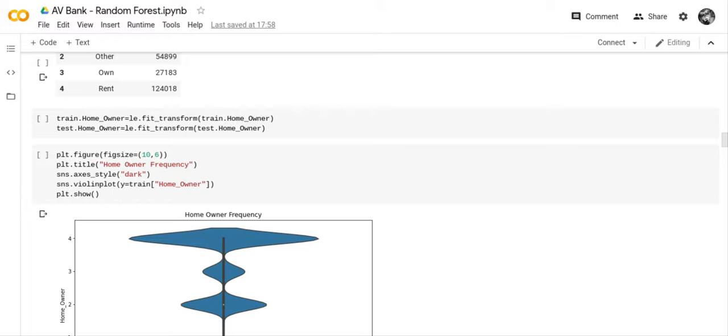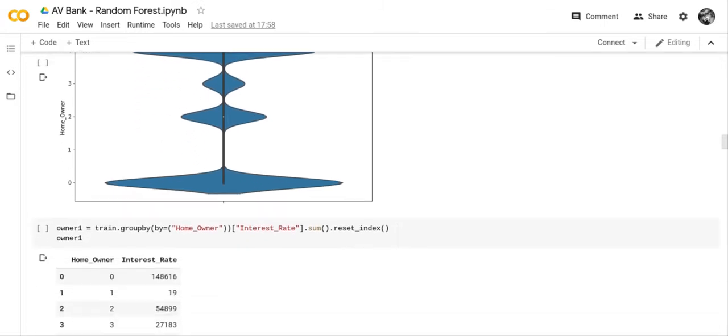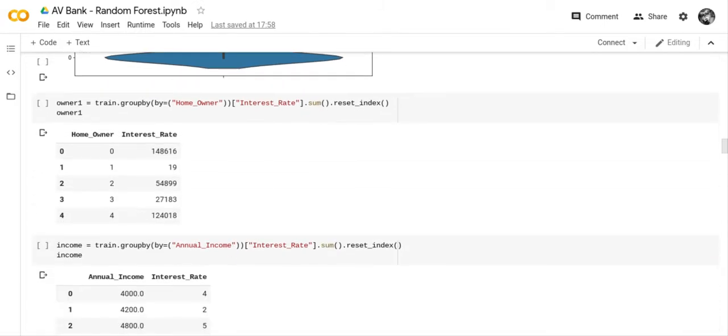Instead of it being a string, each category was assigned an integer. Now we have a violin chart of homeowners. The vast majority was 0, and then the other one was 4. And you can see how that turned out there.